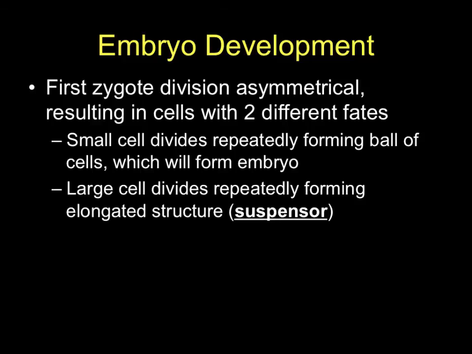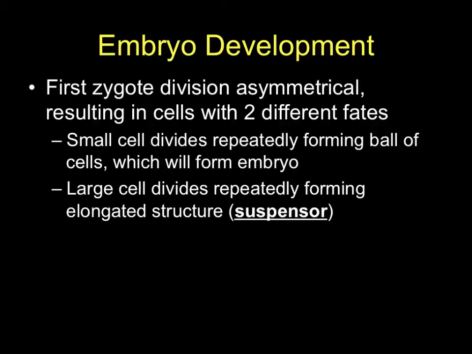The other part is a larger group of cells that divide to form what's called a suspensor. Now, the suspensor is what eventually is going to take on the appearance of something like a root. Now, it's not actually the root itself, but the suspensor is the part that connects the embryo to the endosperm. Right? It's connecting the embryo to the endosperm.